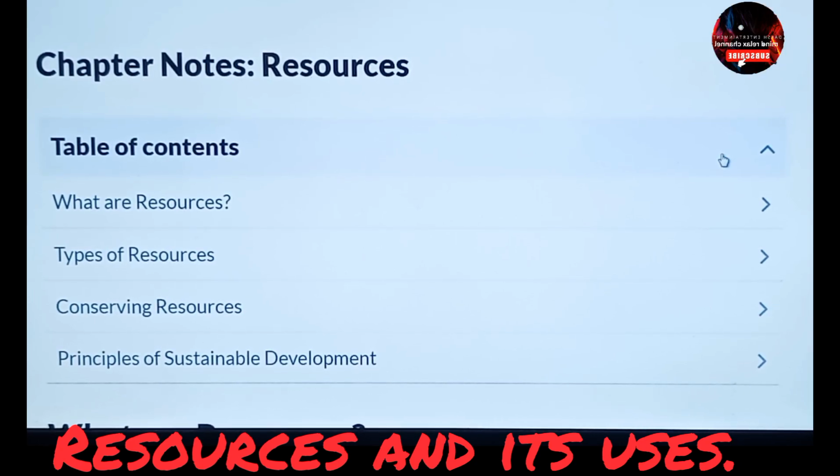So hello friends, from today we have started a new chapter. The chapter name is resources. Resources is a very important chapter, and in competitive examinations also questions arise from this chapter. So you must focus on this chapter for your better performance. So let's start the chapter.